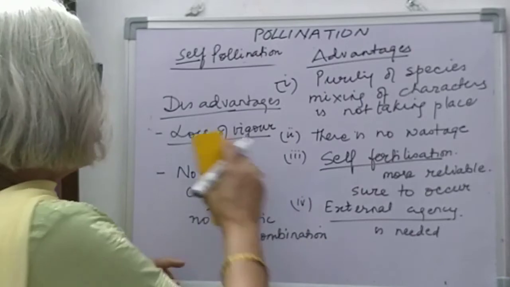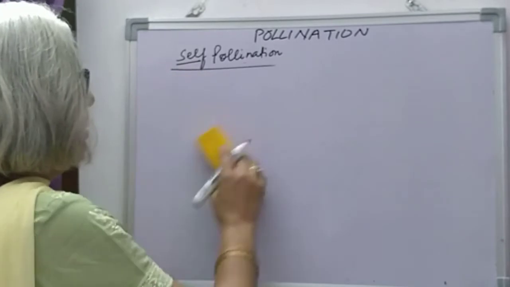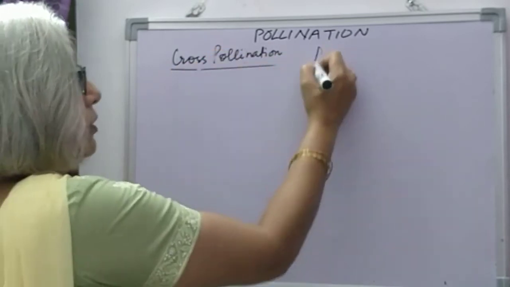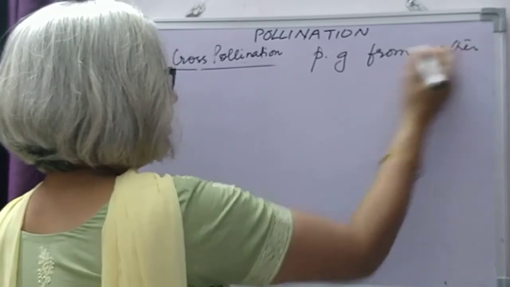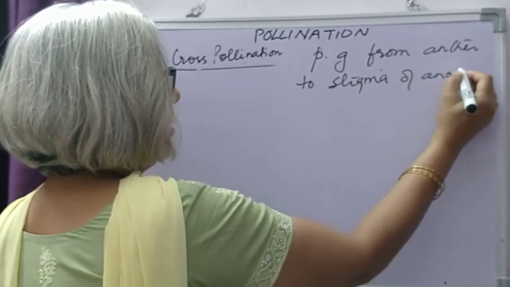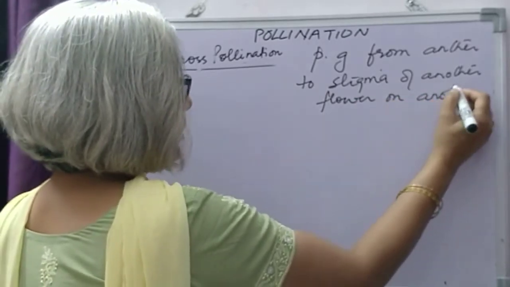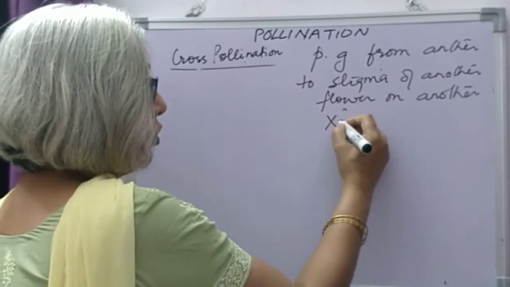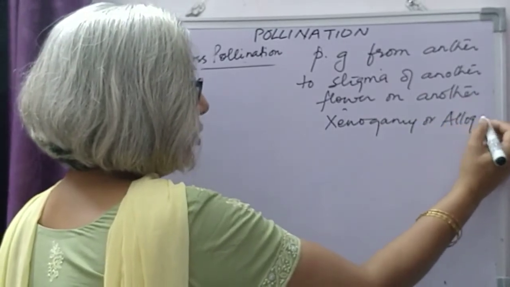Now we come to cross-pollination. What is cross-pollination? I have already told you. When pollen grains are transferred from anther to stigma of another flower on another plant, we use the term cross-pollination and it is also called xenogamy or allogamy, as I have already told you.